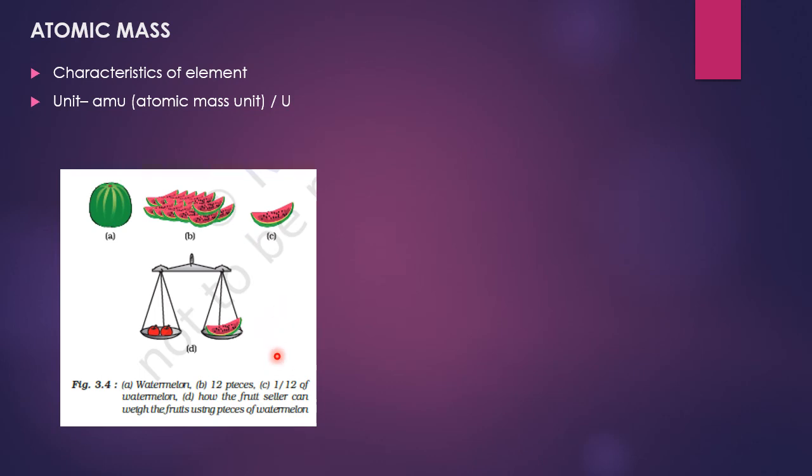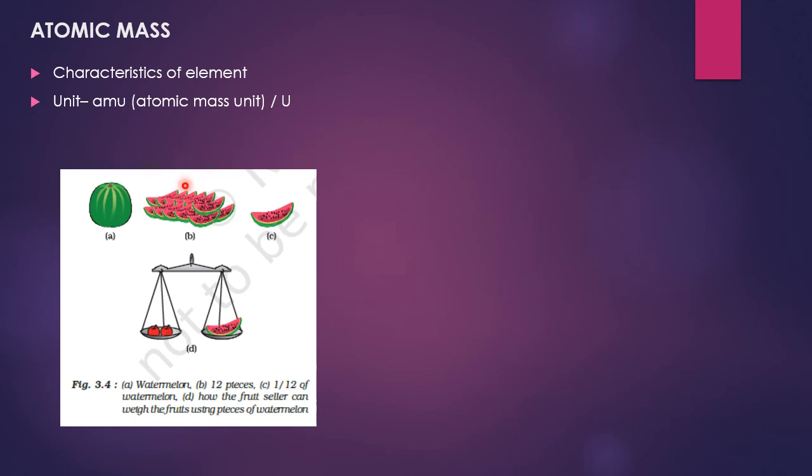Here I can say FMU. Now he is using this fruit unit as a standard mass. So this is FMU. In the same manner, AMU can be explained.